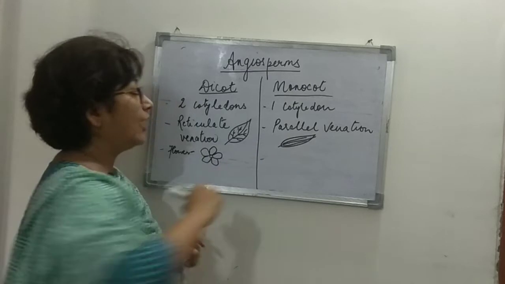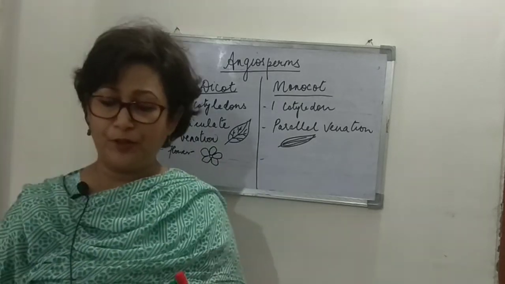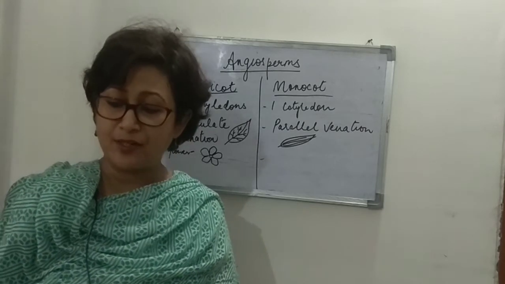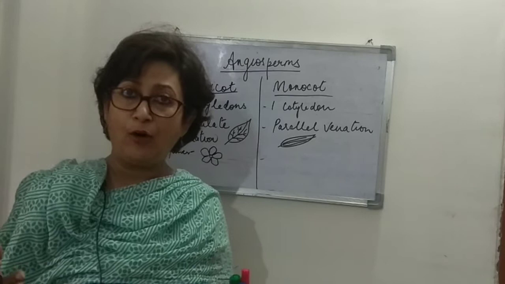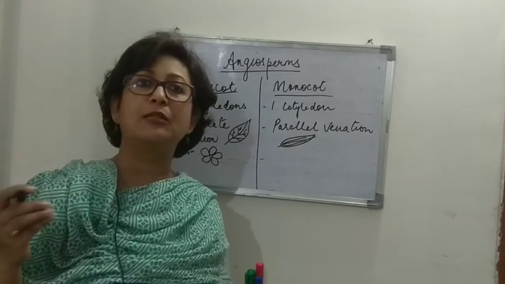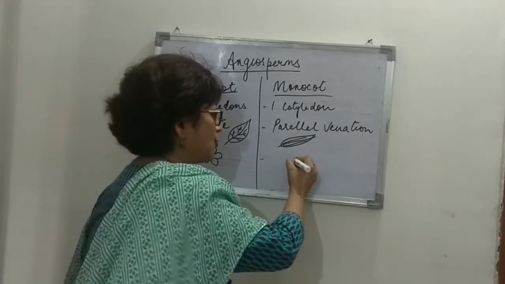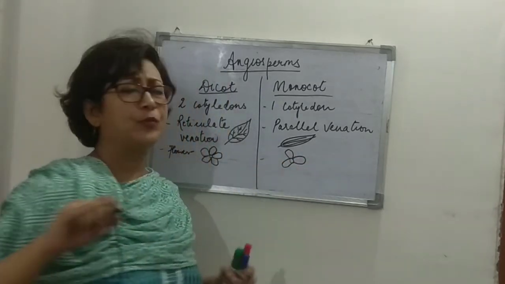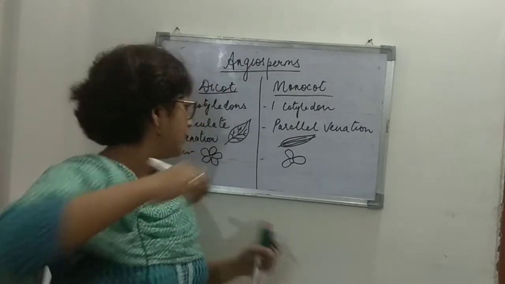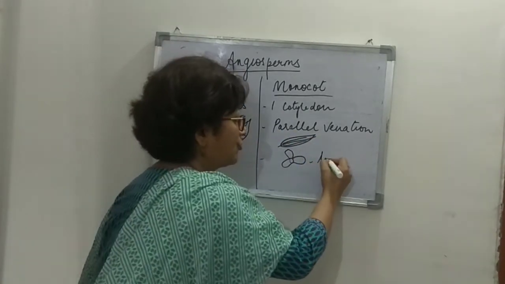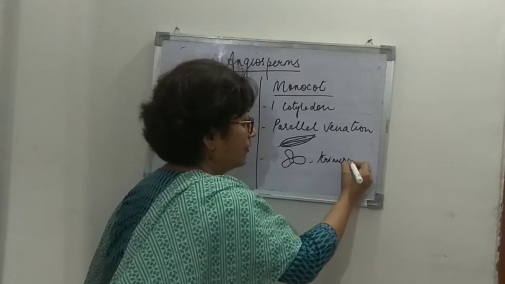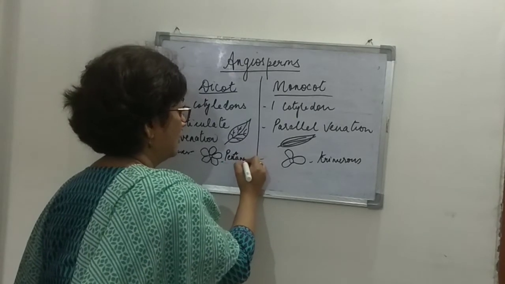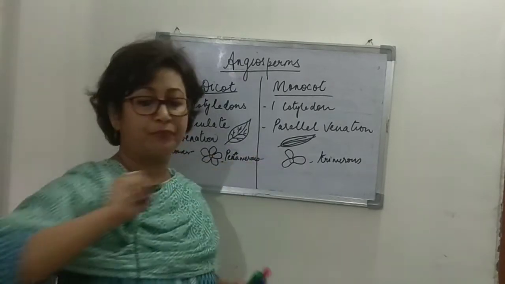Whereas monocot flowers are usually trimerous, found in sets of 3 or its multiples. Just draw it over here, something like this. So I'll write it here, trimerous, and here it is pentamerous.